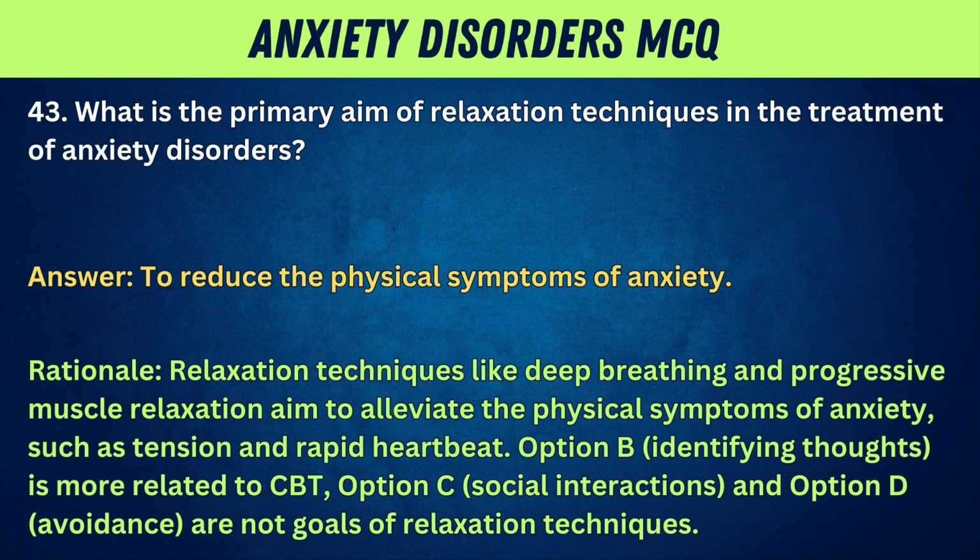Rationale: relaxation techniques like deep breathing and progressive muscle relaxation aim to alleviate the physical symptoms of anxiety, such as tension and rapid heartbeat. Option B, identifying thoughts, is more related to CBT. Option C, social interactions, and option D, avoidance, are not goals of relaxation techniques.